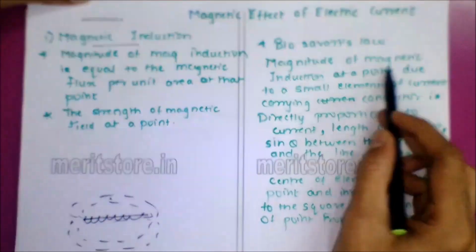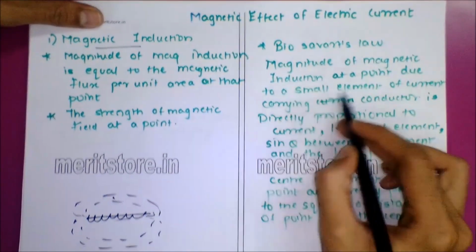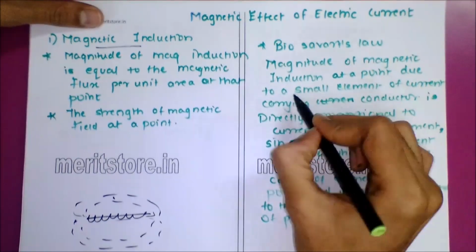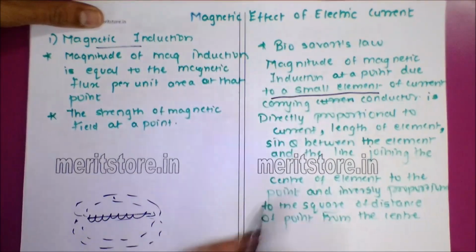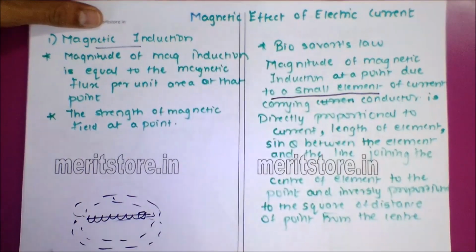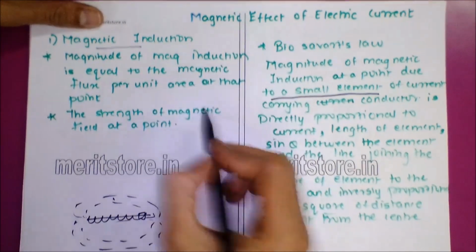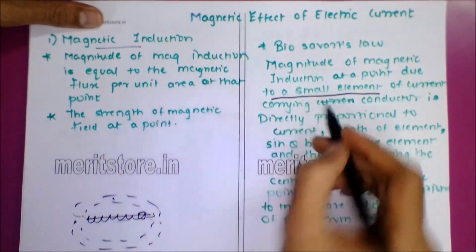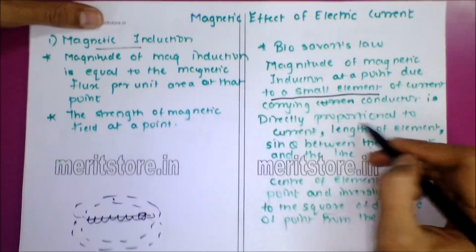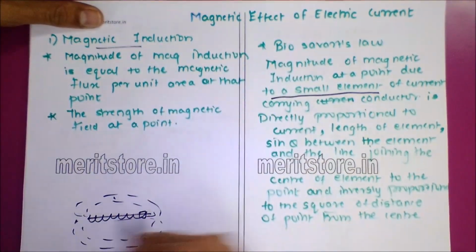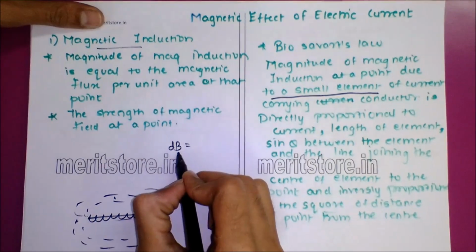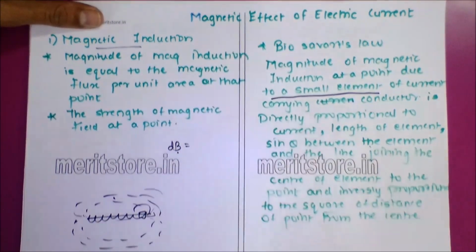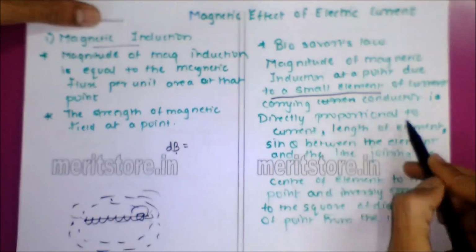The law states that the magnitude of magnetic induction at a point due to a small element of the current carrying conductor, that means we don't need to consider the entire conductor, we just need to consider a small part of the conductor through which the current is passing. That small part, the element of the conductor, is directly proportional to the current. So the magnetic field coming out from the small part of the current, we take it as dB, not the capital B, because it is the smallest element, and it is directly proportional to the current.